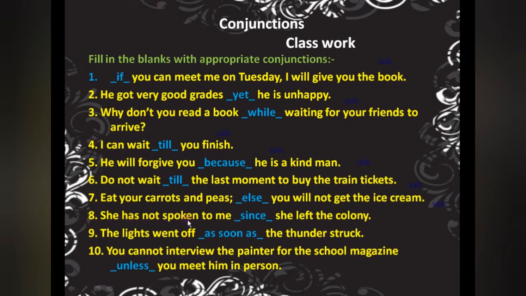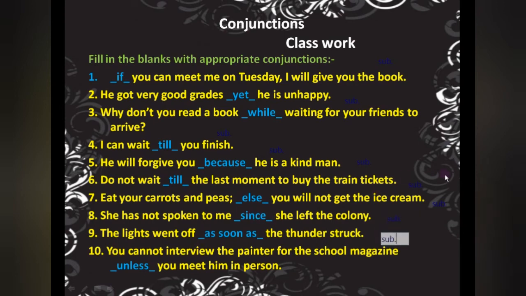She has not spoken to me since she left the colony. So when? From the last time. See, since she left the colony, तब से उसने मुझसे बात नहीं की. So since she left the colony, again subordinating conjunction. The lights went off as soon as the thunder struck. As soon as, जितनी जल्दी. The lights went off as soon as the thunder struck. जैसे ही thunder struck हुआ, lights went off. That's why again as soon as subordinating.